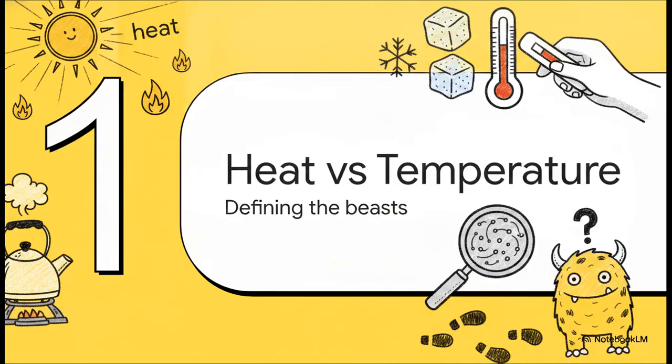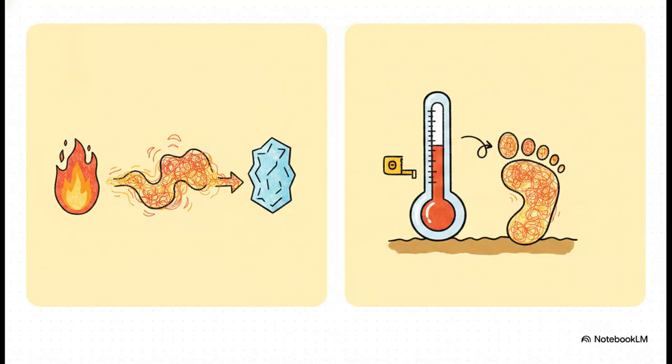Section 1. Heat versus temperature. Defining the beasts. Heat and temperature are incredibly easy to confuse, but in science, they are entirely different beasts. Heat is the actual physical energy that makes things warm. It's the active force that flows between bodies. Temperature, on the other hand, well, that's just our human way of tracking that energy. It's really just the measurement of how much heat energy an object currently holds, which we capture using a tool like a thermometer. So, think of it like this. Heat is the invisible creature, while temperature is simply the footprint it leaves behind.